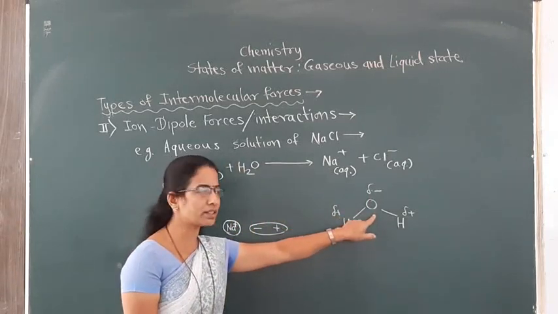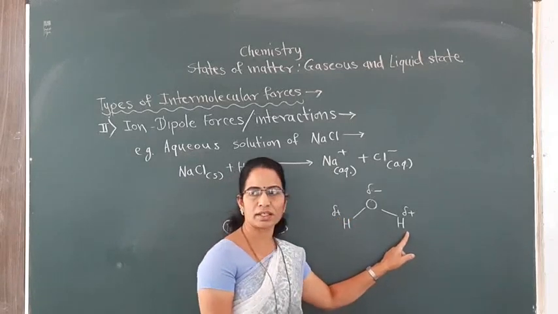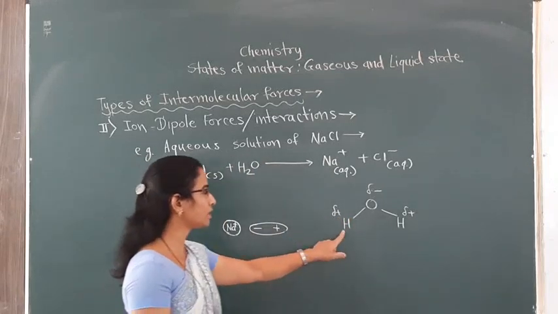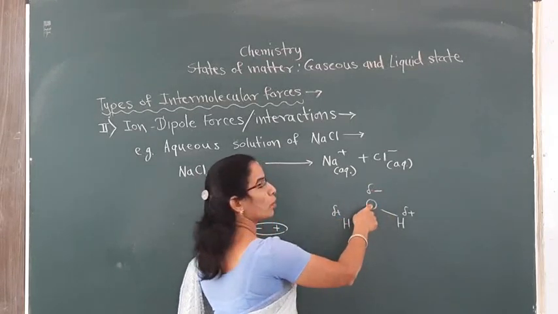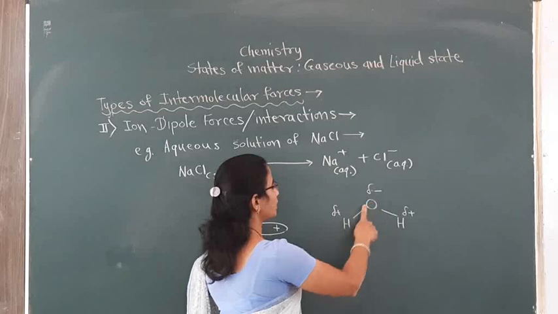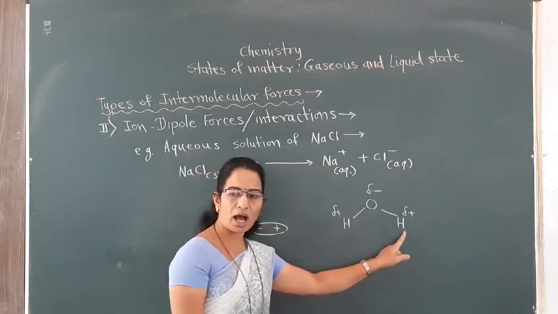Partial negative charge is created on oxygen and partial positive charges are created on these hydrogen atoms. And therefore, here the negative pole is towards oxygen and the positive pole of the water molecule is towards hydrogen.